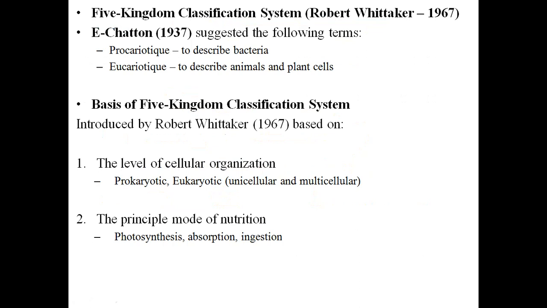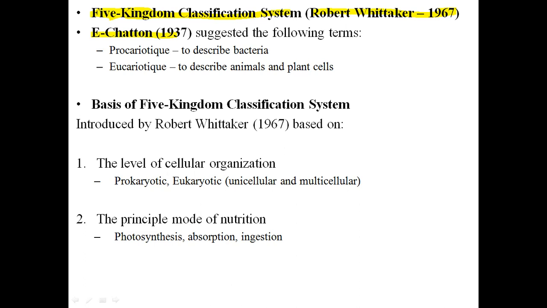Later on, in 1967, Robert Whittaker proposed and introduced the modification of the three kingdom classification into the five kingdom classification. So please remember that it was Robert Whittaker, 1967. In the textbook, under this five kingdom classification, Echeton's name is also mentioned, who had suggested some terms.